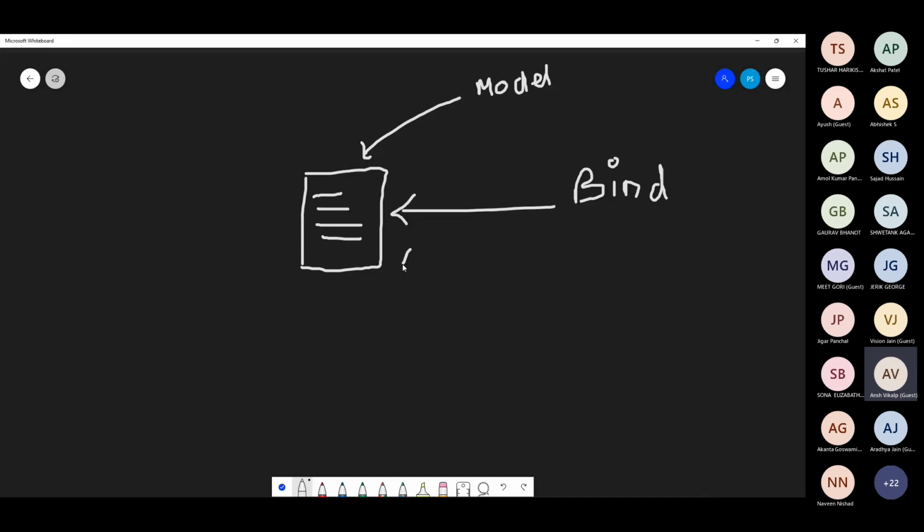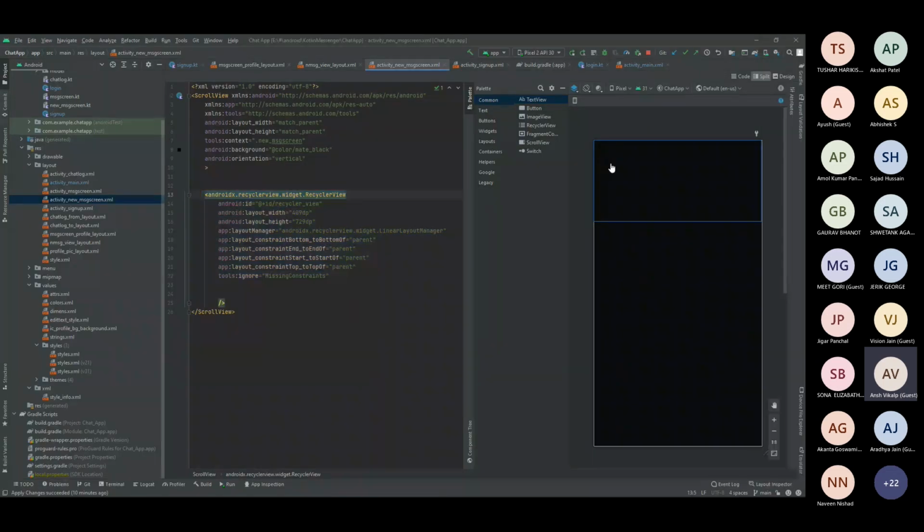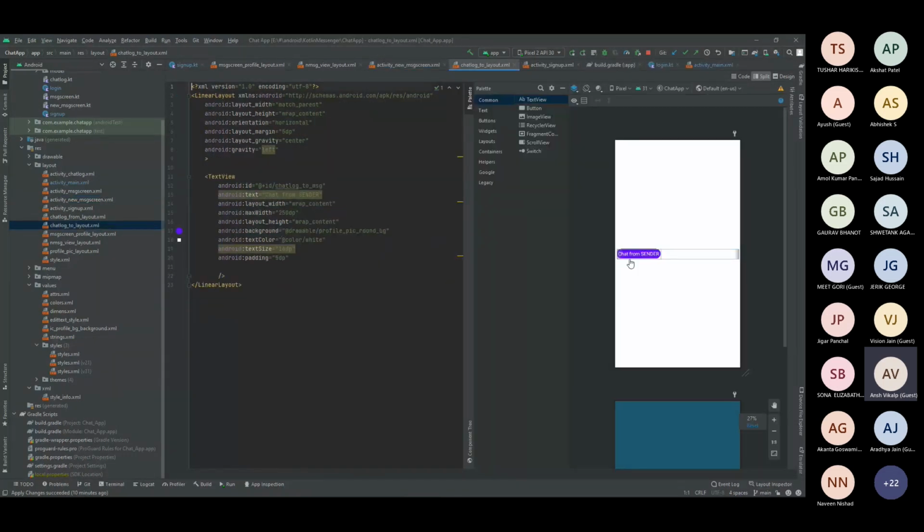And one more thing we require is a type. For example, let me show you. I don't know if most of you can see this, but there are item 1, item 2, item 3. So how should this be viewed? For example, here you can see chat from sender, chat from recipient.